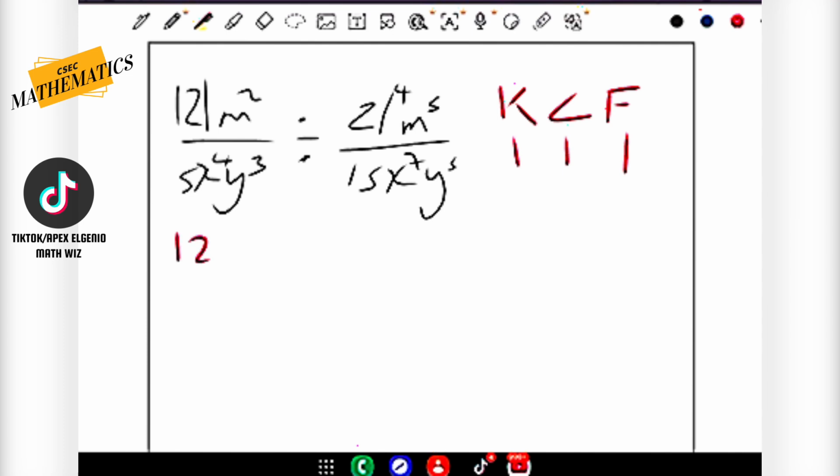So 12, L, I'm going to change my L so you guys can stop laughing, m squared over, so I'm keeping the first fraction as it is, y cube. We're going to multiply, so we're going to change the division sign to multiplication, and then we're going to flip or invert the last fraction. So you could call it the KCI method, the KCF method.